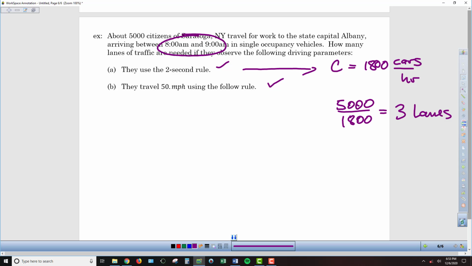We can see that 1,800 times 2 is 3,600, times 3 will get us to 5,400. So we're going to need 3 lanes if we're following this 2-second rule. We'll have excess capacity with 3 lanes, but we need 3 lanes.